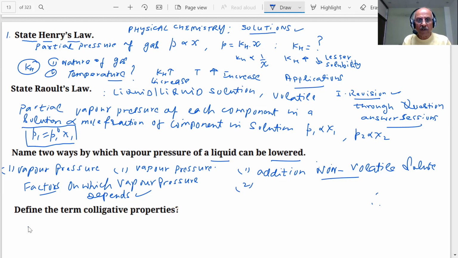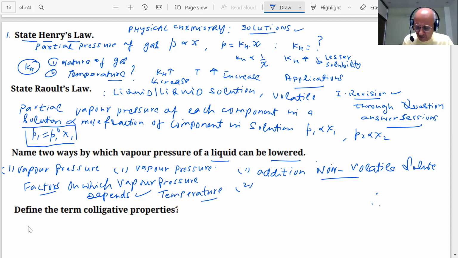One very important factor you know already: temperature.